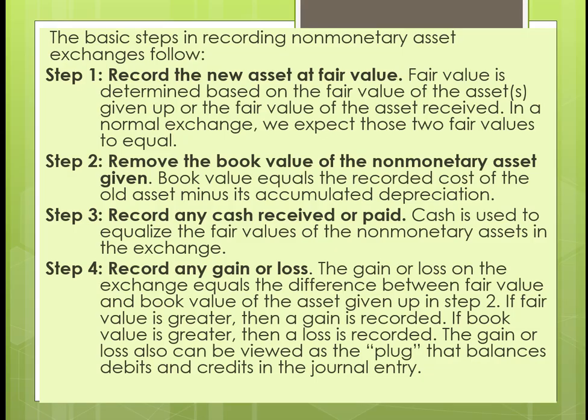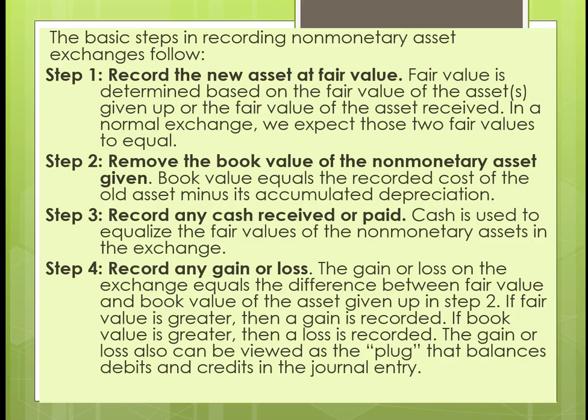Now, here's the thing. They say it's a plug, but my feeling is you always want to work through how you get there and then see if you get the same answer to make sure you did it right, which means it is going to be the difference between the fair value and the book value of the asset given up in step 2. If the fair value is greater, then a gain is recorded. If the book value is greater, then a loss is recorded.